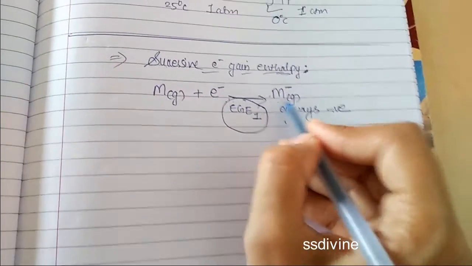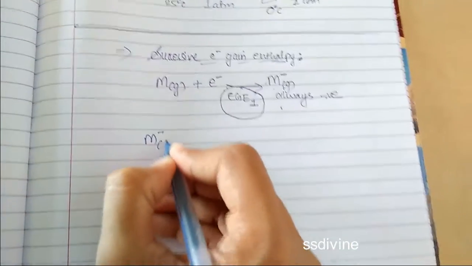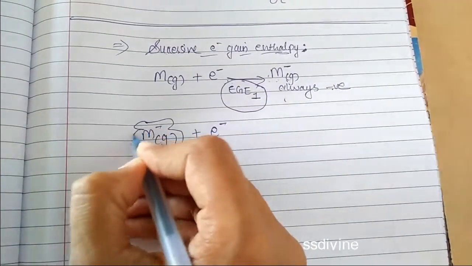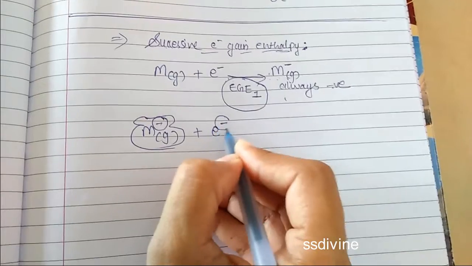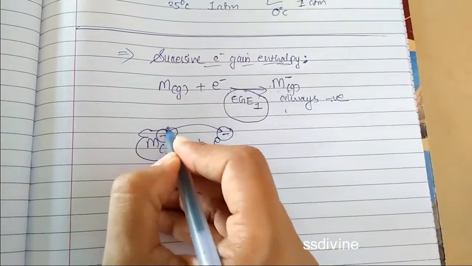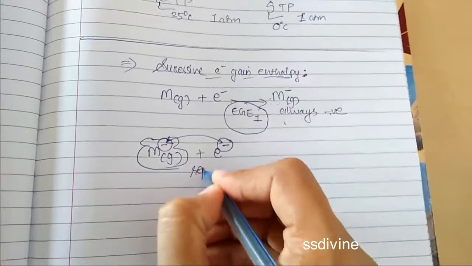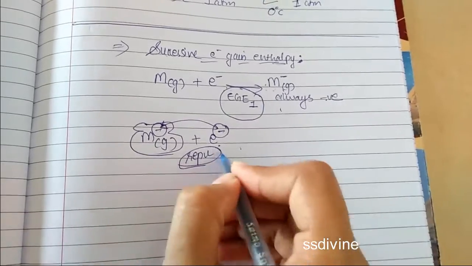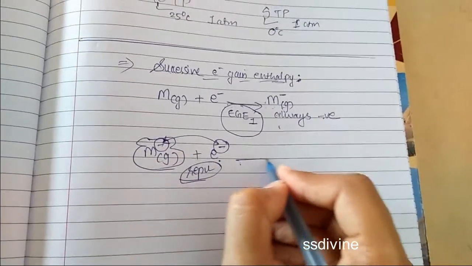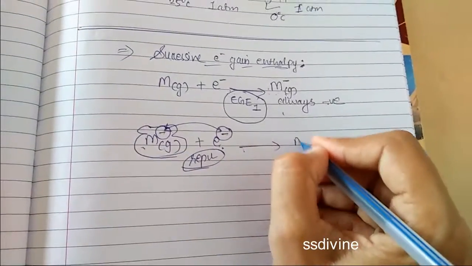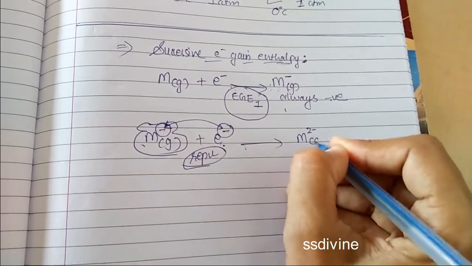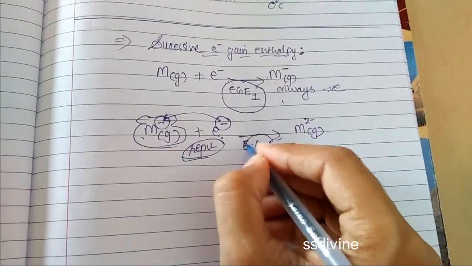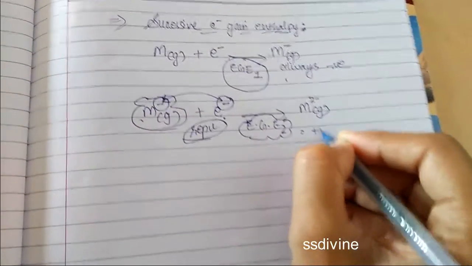Now from this negative ion, that is M minus 1, you are adding one more electron. This ion is already having negative charge, and the coming electron is also negative. So they will feel repulsion between them. Due to the repulsion, the energy is to be supplied externally. Therefore, by gaining one more electron, it will form M to the power minus 2 in gases. So this is your electron gain enthalpy 2. But this electron gain enthalpy 2 is positive.